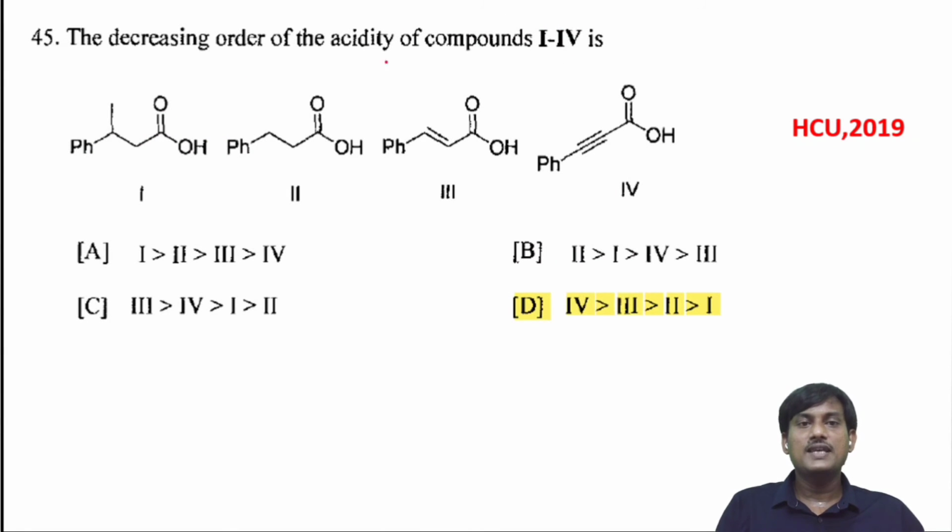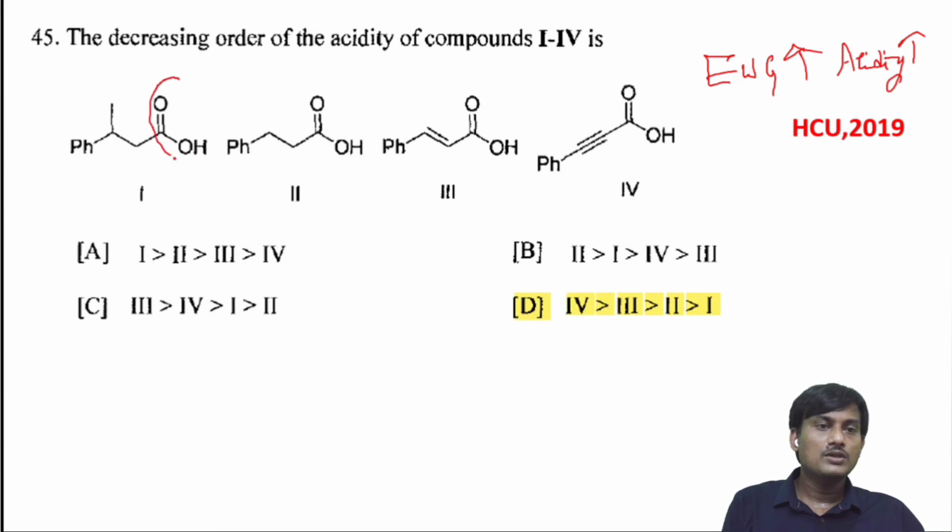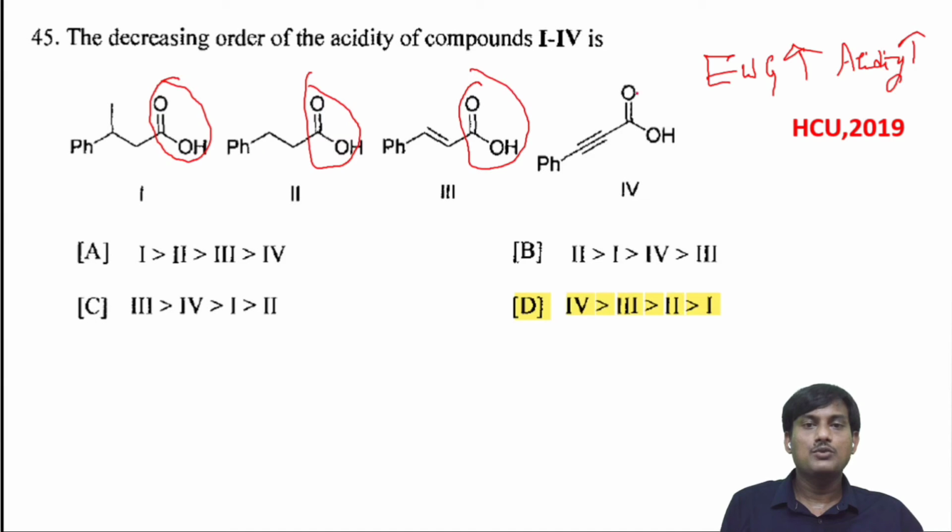The decreasing order of the acidity of the compounds is. We know that as the number of electron withdrawing groups on COOH increases, there is an increase in acidity. So acidity is directly proportional to the electron withdrawing nature of the groups which are attached to the carboxylic acid. These are carboxylic acid COOH groups.